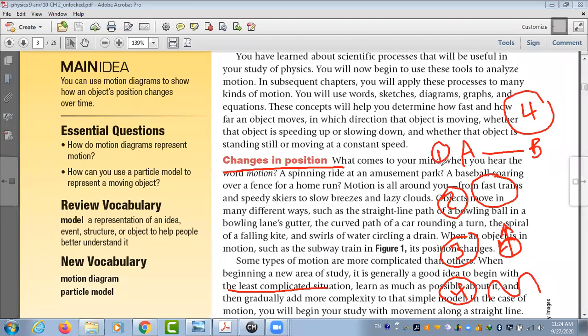Now on this page, you have to know what is the meaning of motion? It's a change in position. What are the types of motion? We have four kinds. Number one, linear motion, an object moves in a straight line. Number two, circular motion, when the object moves in a circle, like Earth revolving around the sun. Number three, rotational motion, when the object rotates around its own axis, like the fan at our homes, or when Earth rotates around itself.